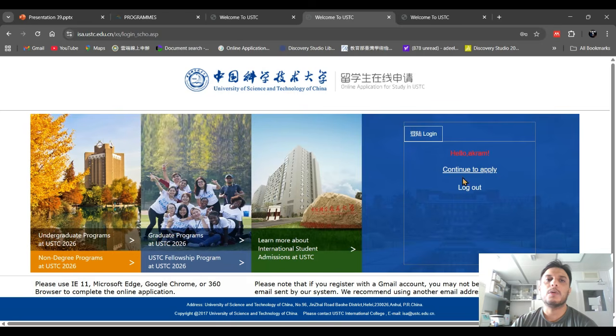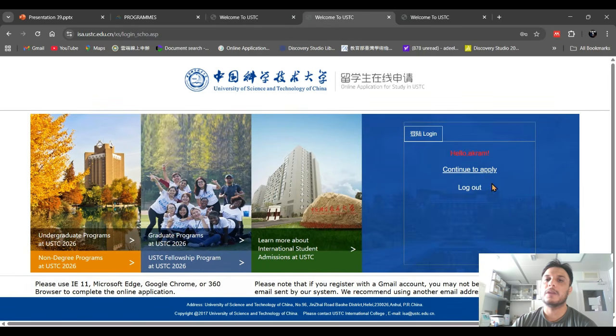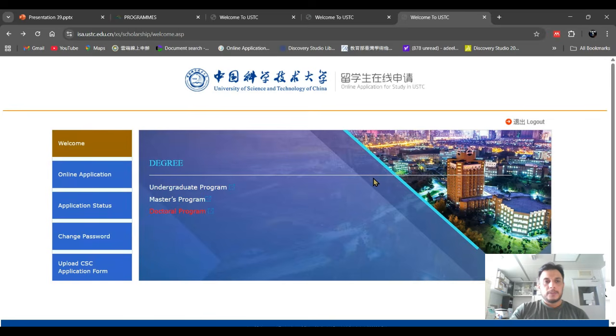Otherwise, you can click on log out and come back here and write your email and password to log in again. Otherwise, if you click on continue, it will show you this page. After the login, it will show you this page. They have an online application. You can check the application status.